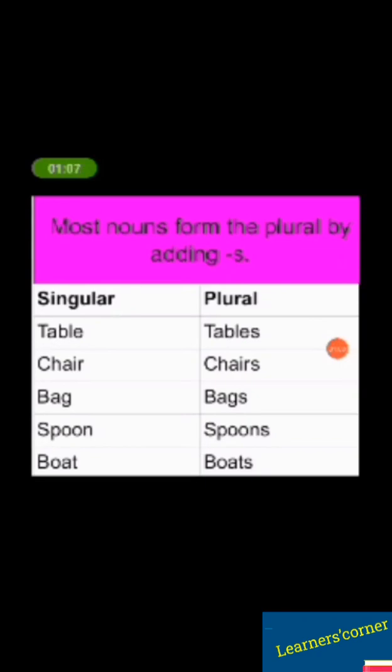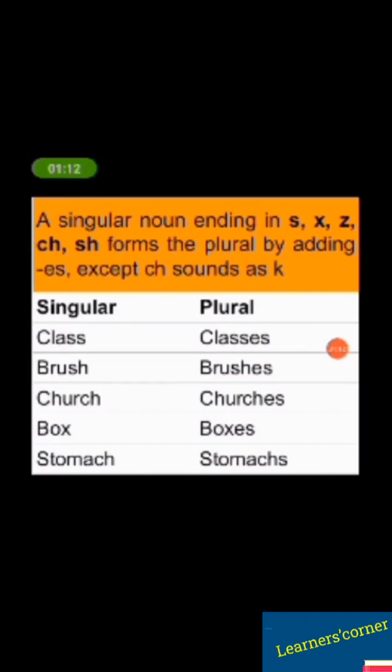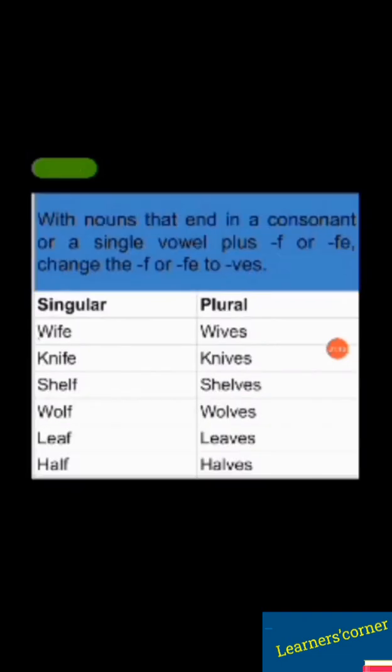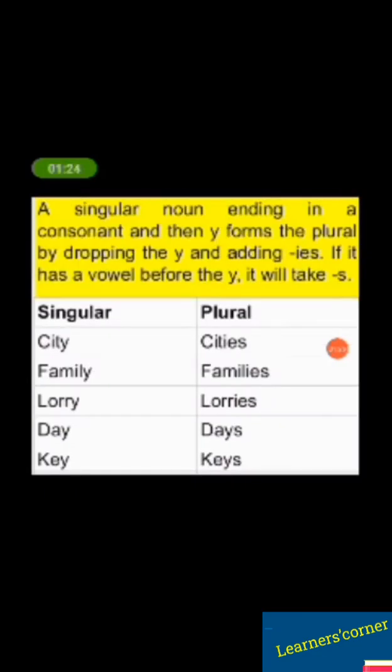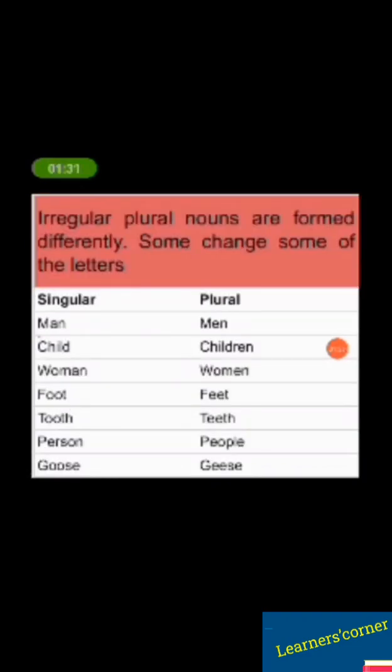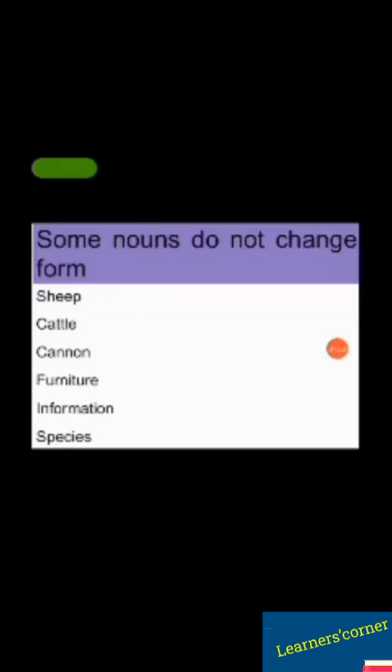Most plural nouns are formed by adding s. Some are formed by adding es. Some are formed by changing f or fe at the end of a word to v and adding es. Some are formed by changing y at the end of a word to i and adding es. Some are formed differently, and some do not change form. I believe that you have been able to learn one or two things in this lesson.